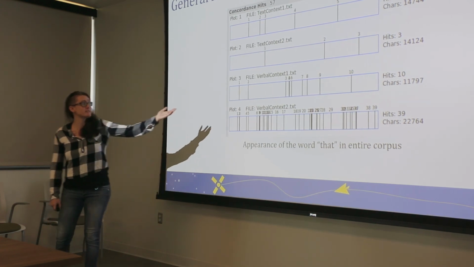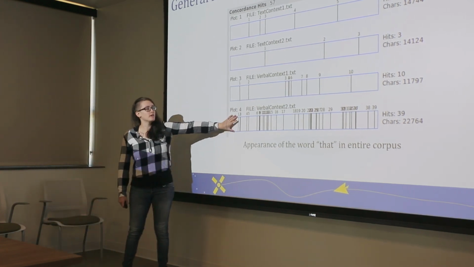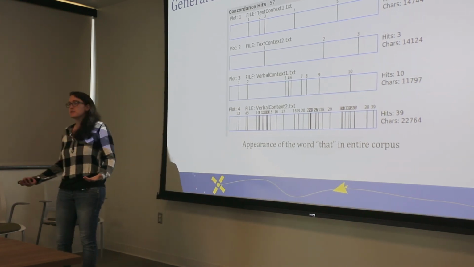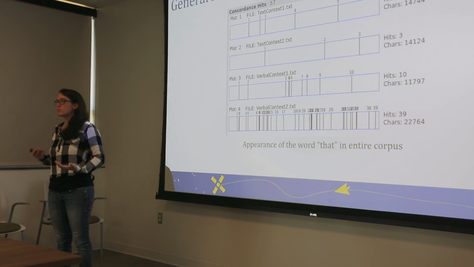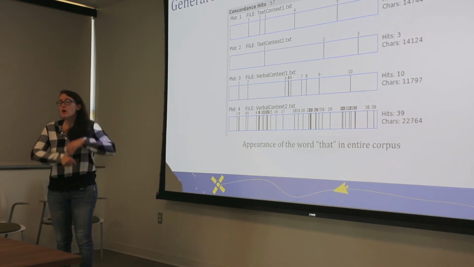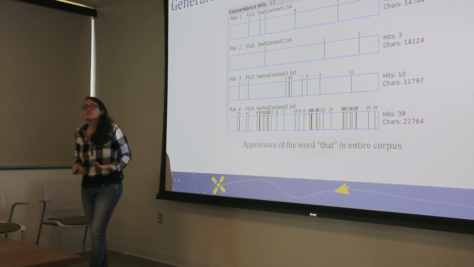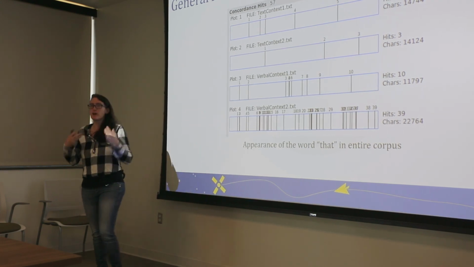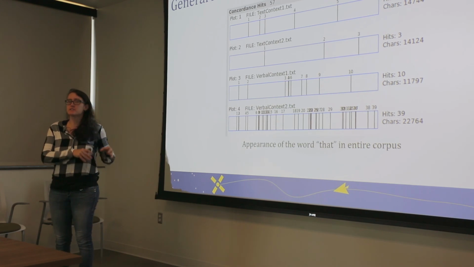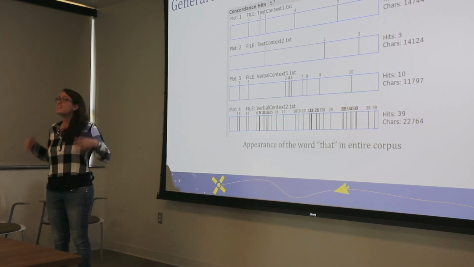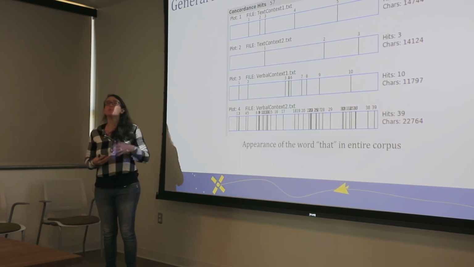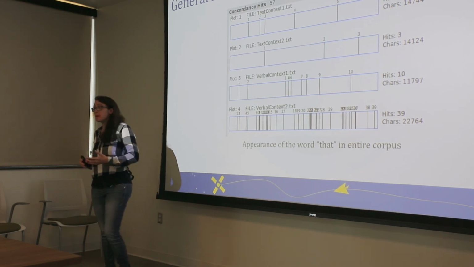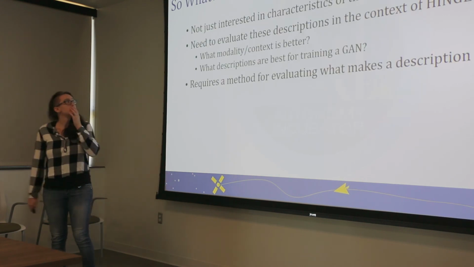But what you can see for this is that there's far more occurrences of the word that in verbal context 2. Interesting. We're seeing some words appear more frequently in certain types of scenarios. But that's not useful for us. It's not useful unless we can start to say, we see more occurrences of that in verbal context 2, and verbal context 2 produces better descriptions. That's when it starts to be interesting. Then we can start to say, maybe adding that to your speech or to your text helps to produce a better description for an image.